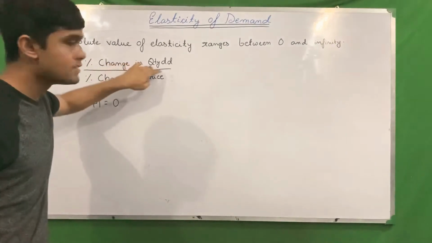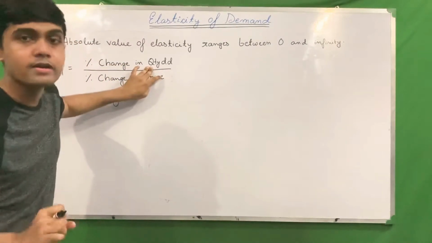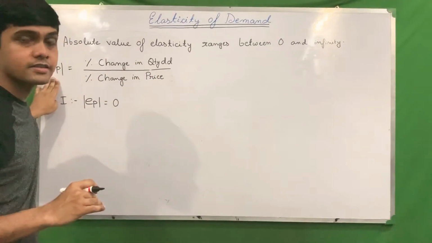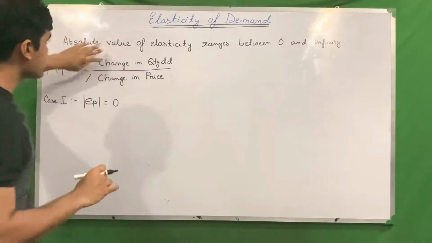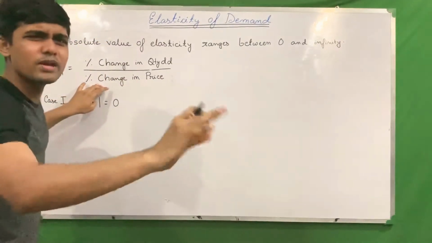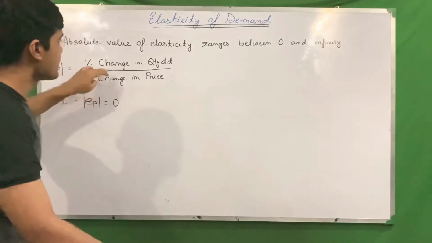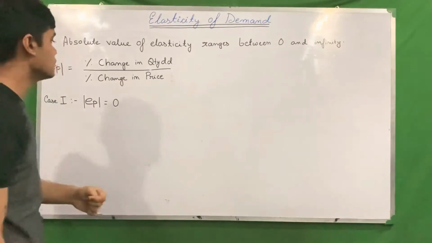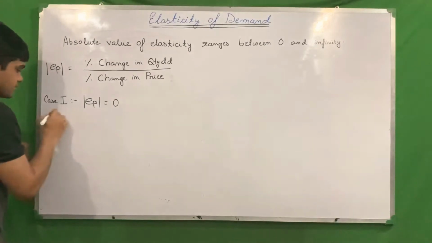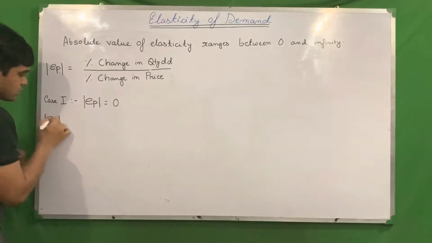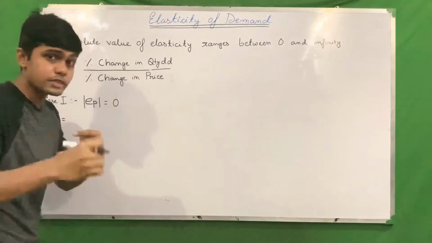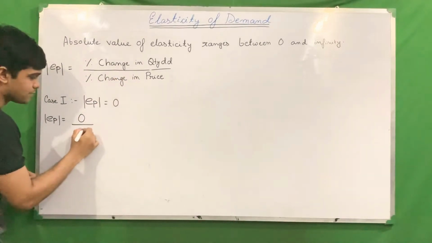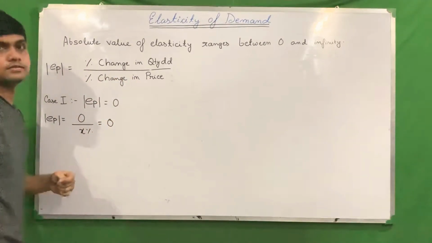If the numerator, percentage change in quantity demanded, becomes 0, then whatever the percentage change in price is, maybe 120, 70, 60, anything, the elasticity will also be 0.